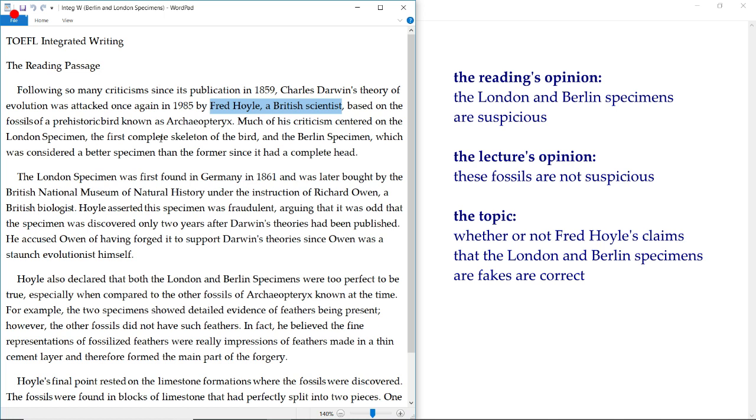Now, the bird would be this word over here, Archaeopteryx, okay? So the reading's opinion is that the London and Berlin specimens are both suspicious, that their authenticity is in question. So the listening's opinion, the lecture's opinion, is going to be, no, their authenticity is completely legit. Believe it, all right? Let's take a look at the first body paragraph.